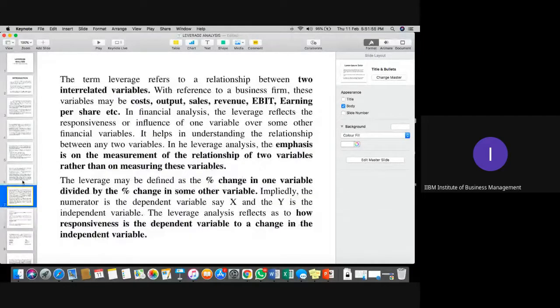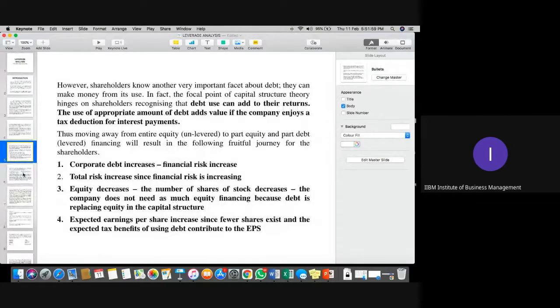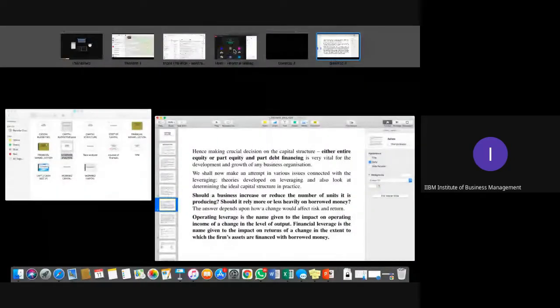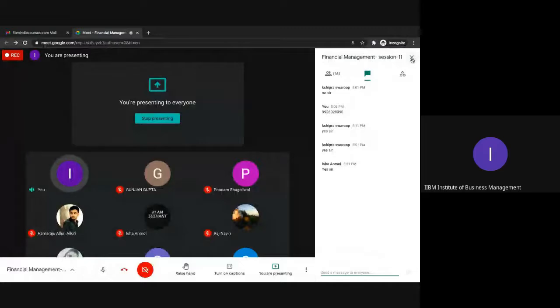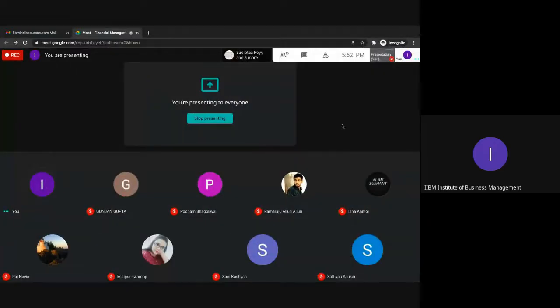Okay, so now I'll start, I think, with the operating leverage part. What we are doing right now, we are taking a 5 minutes of break, and we'll continue, because we have to discuss a few more theory parts for this topic, because this particular topic is more about technical aspects. So we'll take a 5 minutes of break, and we'll start the class again at sharp 6 o'clock. Okay, everyone? Yes, students. Okay, sir. Thank you so much.